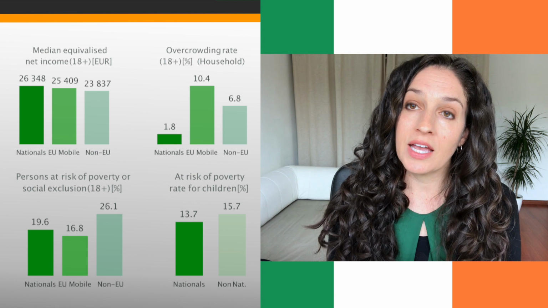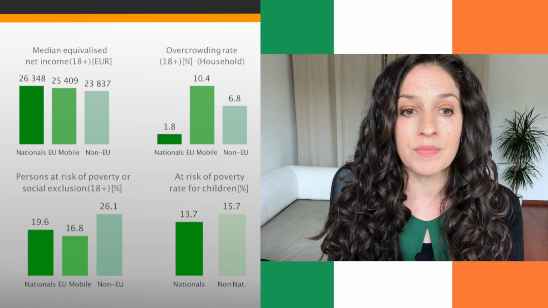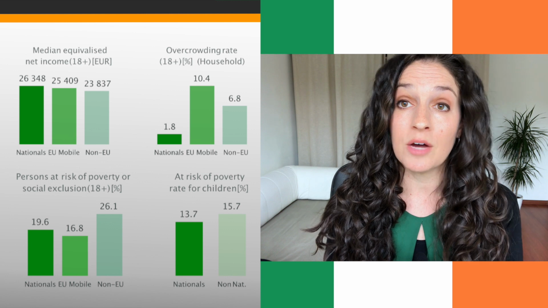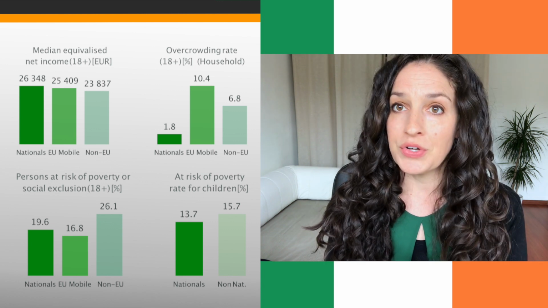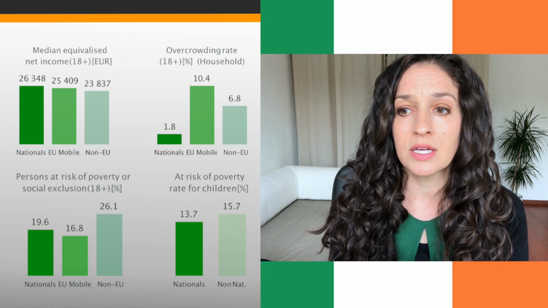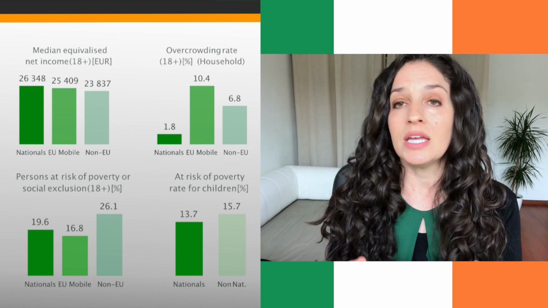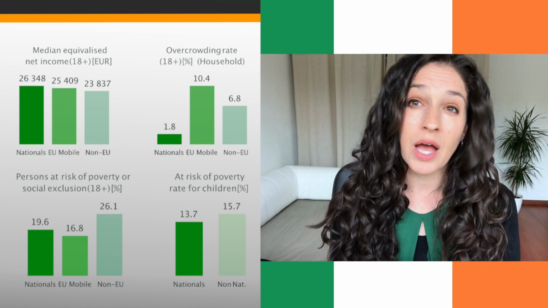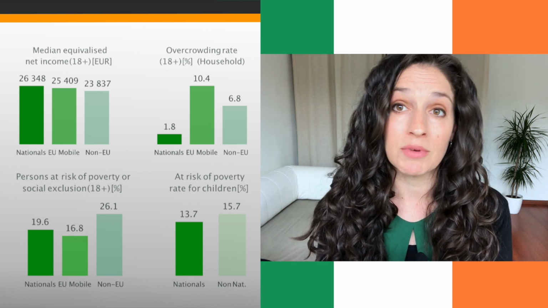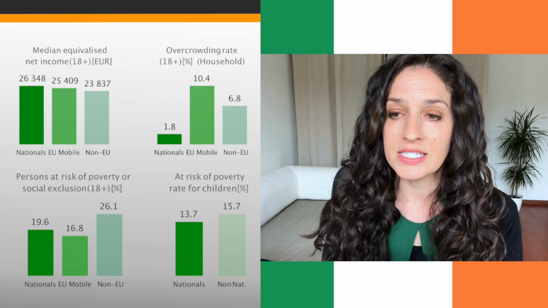Now let's look at some indicators of social inclusion. And the first one I want to look at here is income. And what you can see here is that in general, nationals have a higher rate of income than immigrants, but the differences are not huge, especially not compared to some of the other countries that we've looked at in this snapshot series. If we look at overcrowding rates, though, which have to do with the number of people living in one household, you can see that there's definitely higher overcrowding among immigrants and the highest overcrowding rate amongst EU immigrants, which is interesting and slightly different than some other countries that we've looked at again in this series.